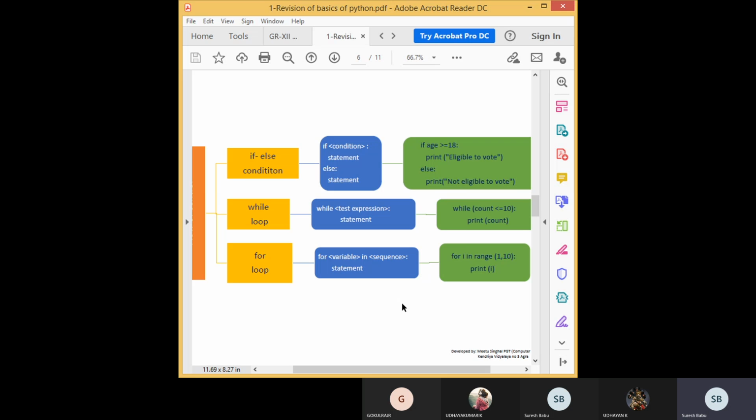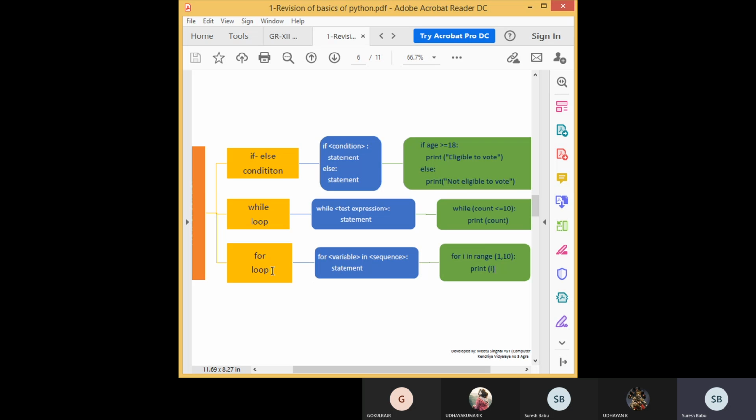If they mention any other step value like 2 or 3, for example 2 means 1 comma 10 comma 2, so you have to take 1, 3, 5, 7, 9. Understood? So you have to jump, you have to step the values based on the step value. That is the increment. Students understood? So you clearly practice these things in every program.